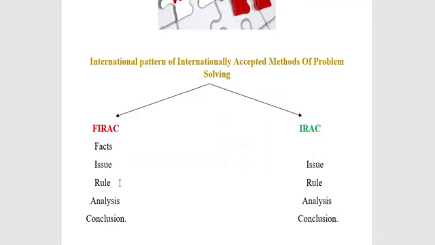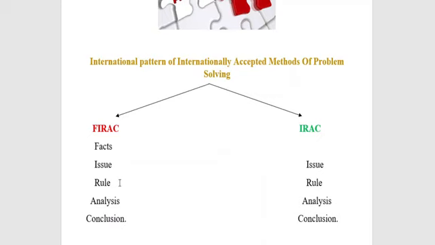Here we have to write the provision of law. If it is the constitution, we have to write the articles. If it is any statutory enactment, we have to write the sections. If you don't have any articles or sections, like law of torts, administrative law or anything, then we have to write just the name of the concept.